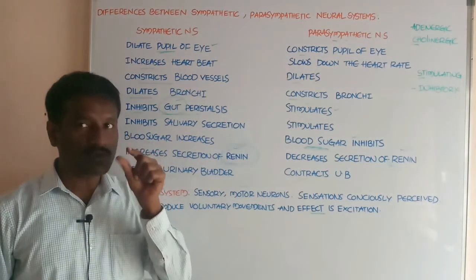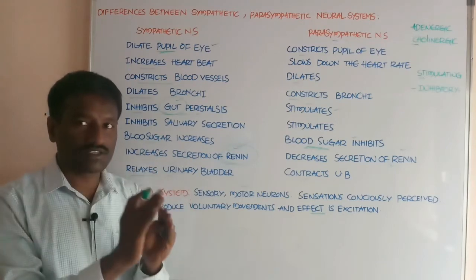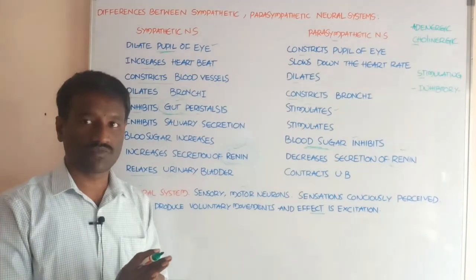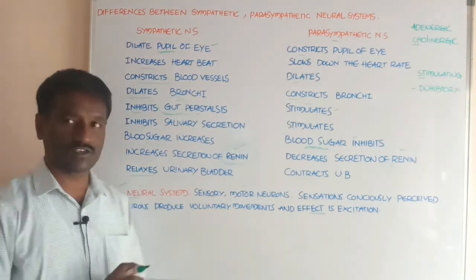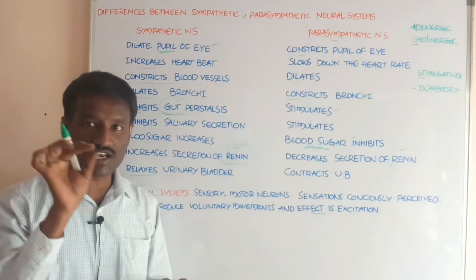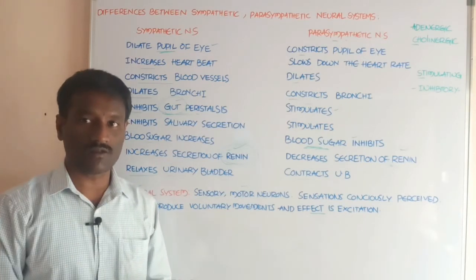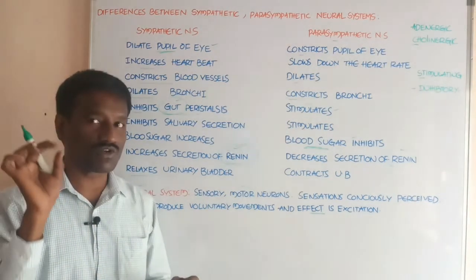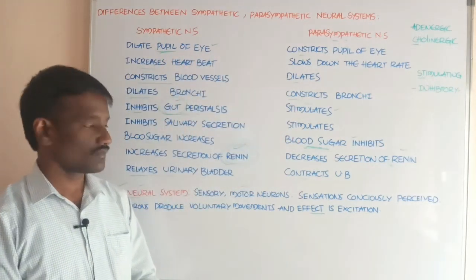What about the somatic neural system? It consists of two types of neurons: motor neurons and sensory neurons. Sensory neurons of the somatic neural system receive sensory impulses from different organs in the body and send these stimuli or signals to the central nervous system.